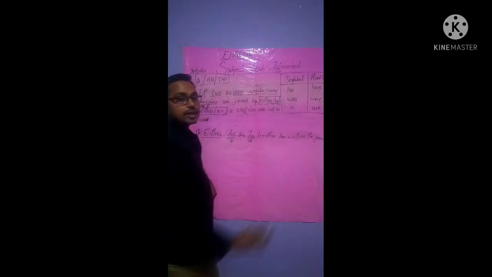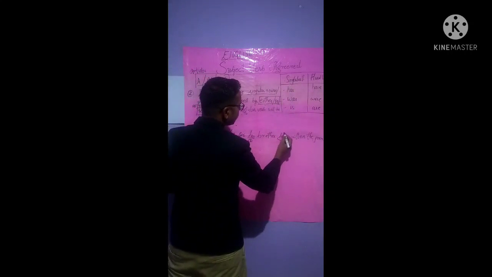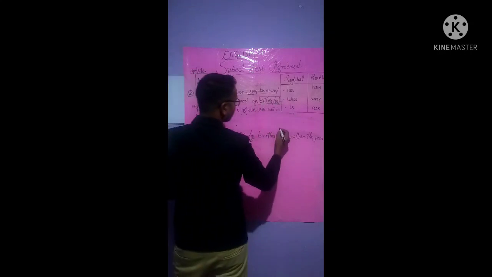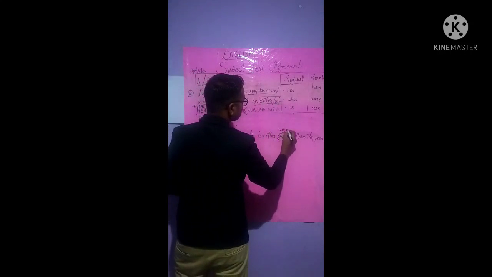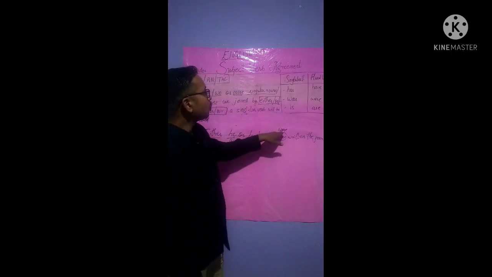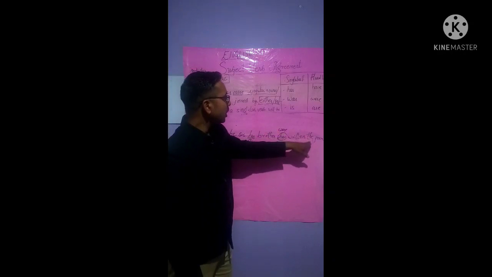So either is used or involved. At that time, the rule says a singular verb is used, isn't it? So "has" is used. Now what would happen if "were"? Now see, "were", because there are two persons. Either he or his brother were written the poem.